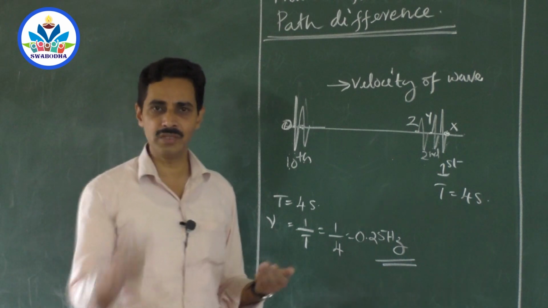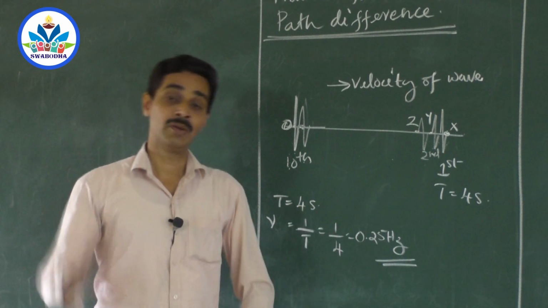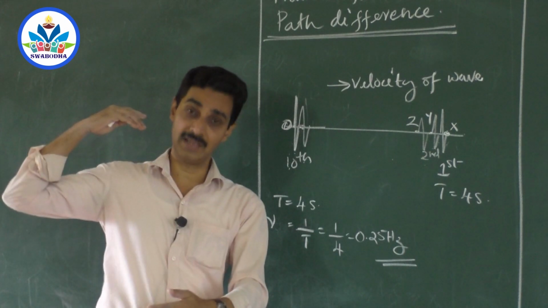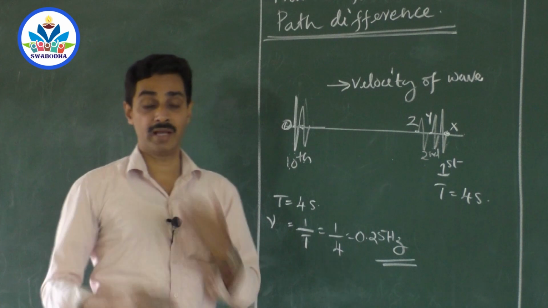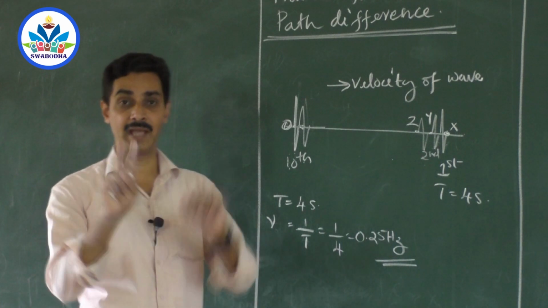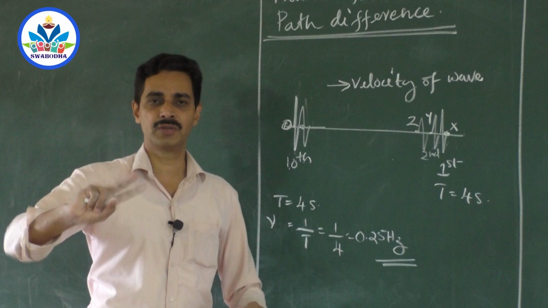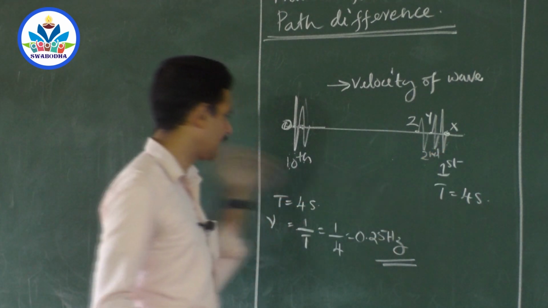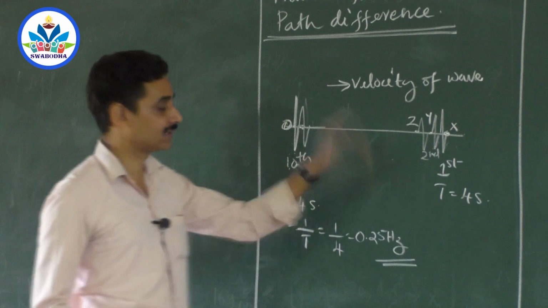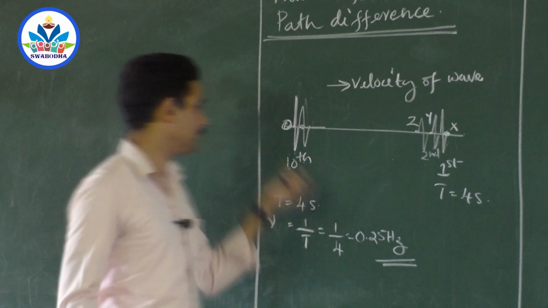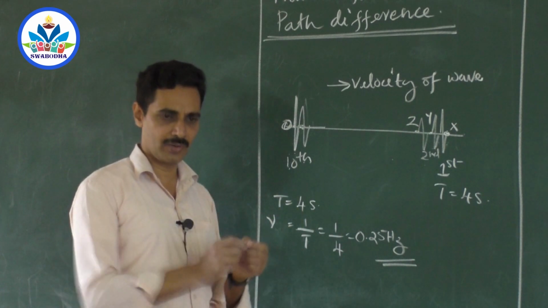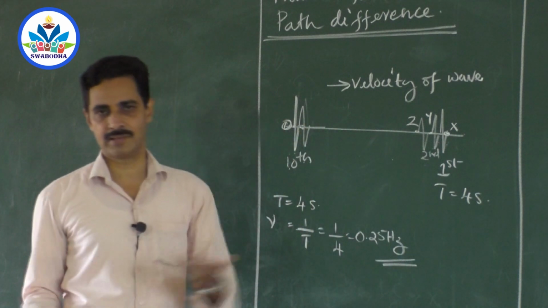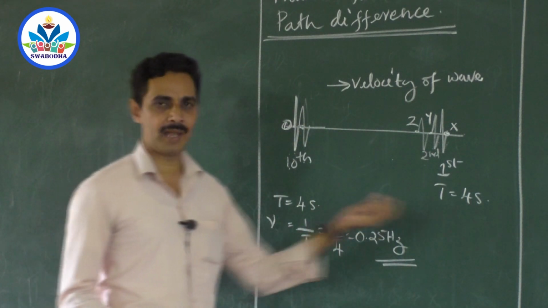You take the same 2 years to complete the second year. Your mother has taken the same 2 years to complete the second year. But she has done it a little earlier, and you are doing it now. But the gap is the same, the duration of the course is 2 years. So here also, this particle will take the same period as that one to complete an oscillation, but it will start a little later and complete a little later. This may complete the first oscillation between 0 and 4 seconds. This may complete the oscillation from 10 seconds to 14 seconds. So that is the only difference. But the time period is the same.